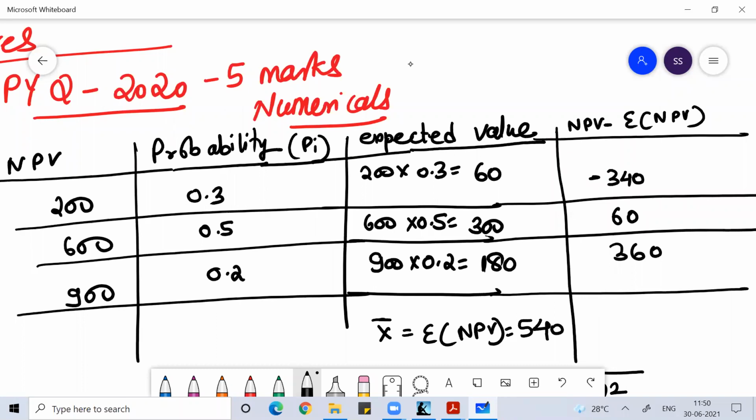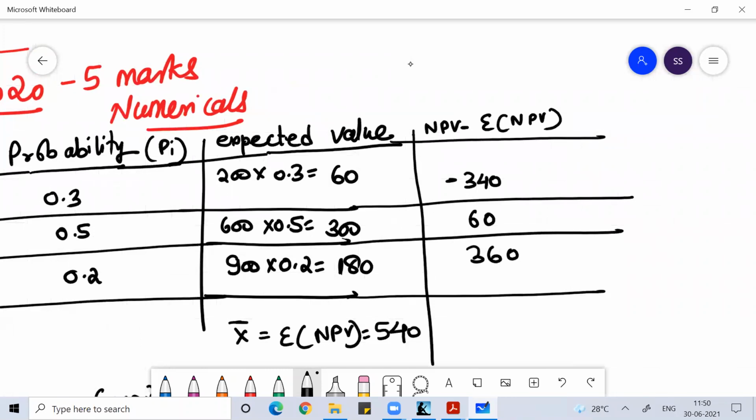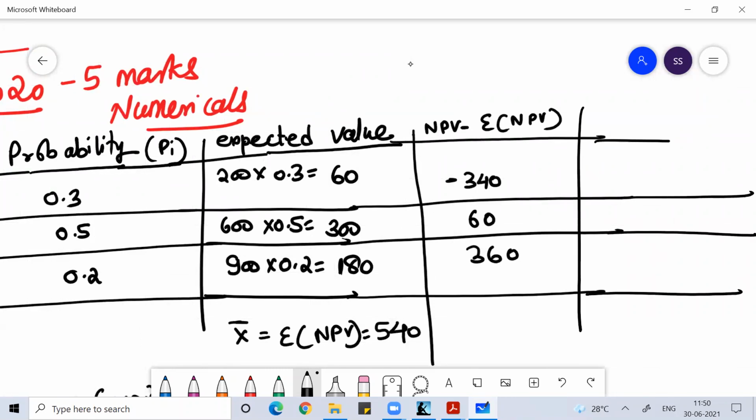Clear, everyone? This is NPV minus expected NPV. Then you do the square of this.